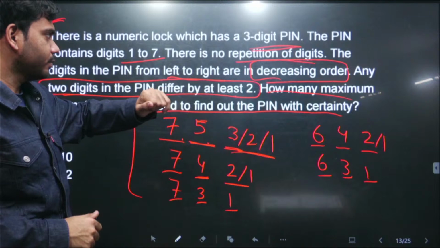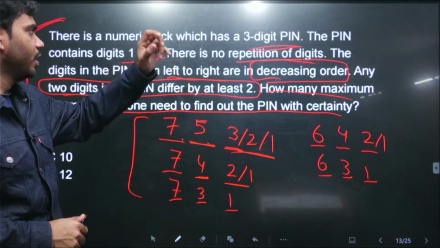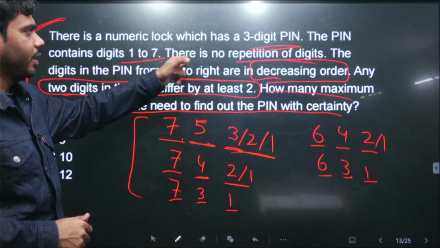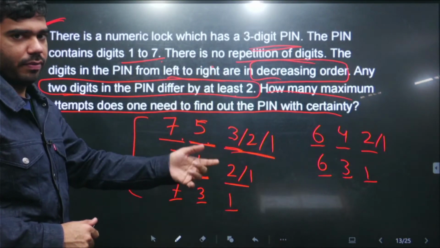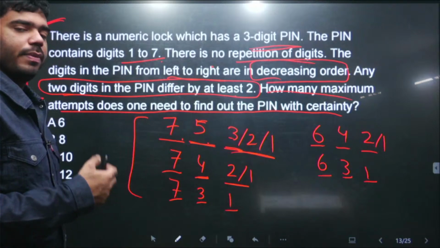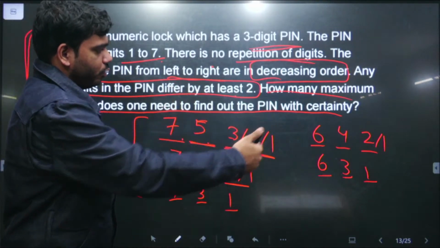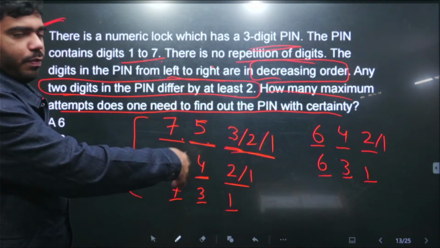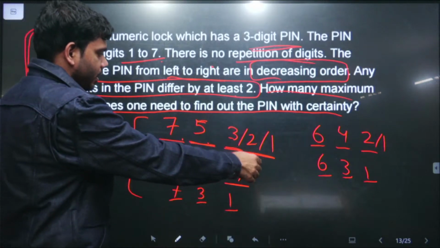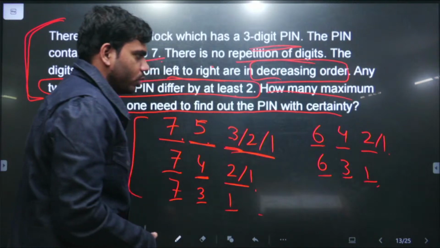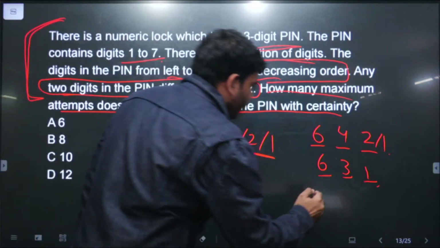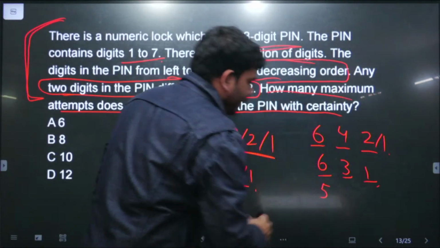Conditions are the digits of the 3 digit pin should be from 1 to 7. There is no repetition and there should be at least a difference of 2 between consecutive digits and digits should be in decreasing order as we move from left to right. So the total number of pins, इसको तो manually we can count. 3, 2, 8, 4, 5 हो गया, 6, 7, 8, 9, 10. तो टोटल 10. अच्छा इसमें एक और आ सकता है, 6 की जगह we can take 5 also.